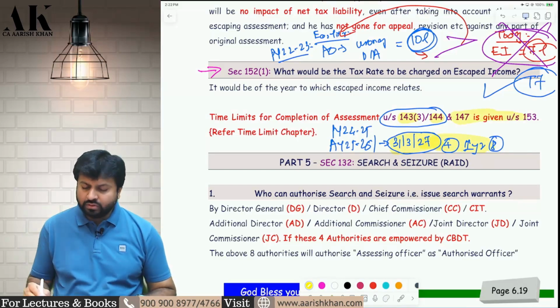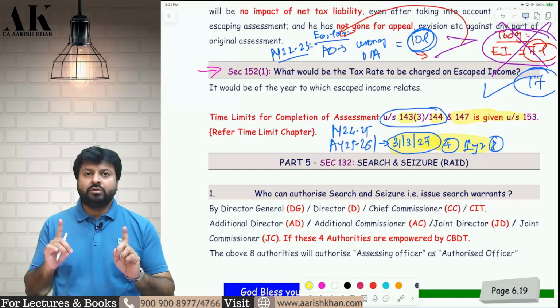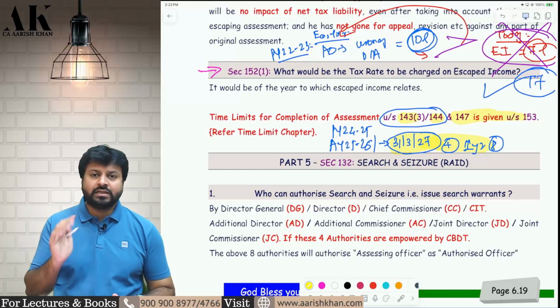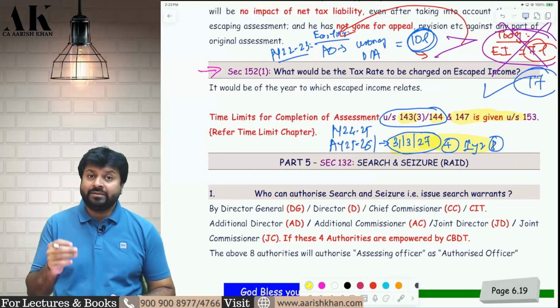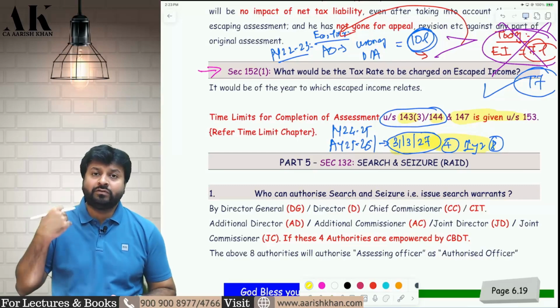Now, what is the time limit to complete 147? Listen carefully. The time limit to complete income escaping assessment is 12 months from the end of the financial year in which the notice under 148 is served.